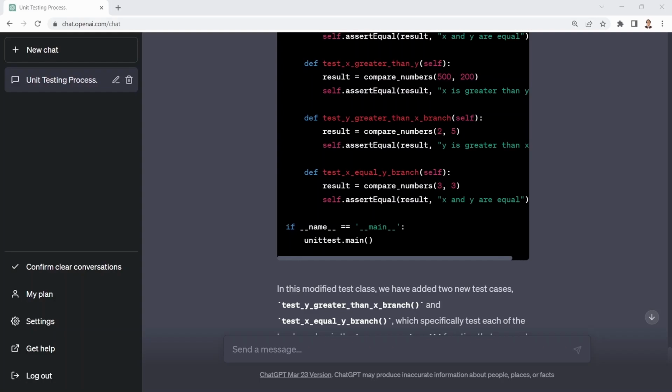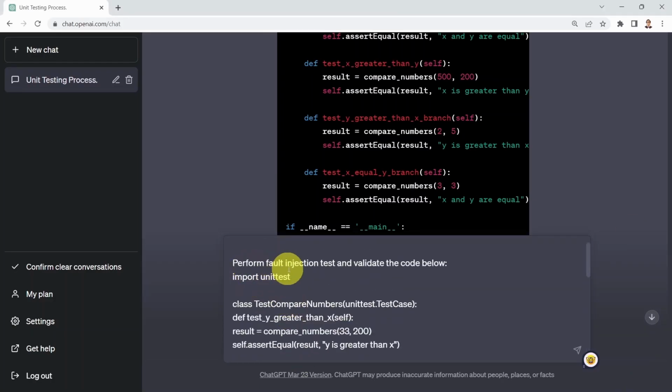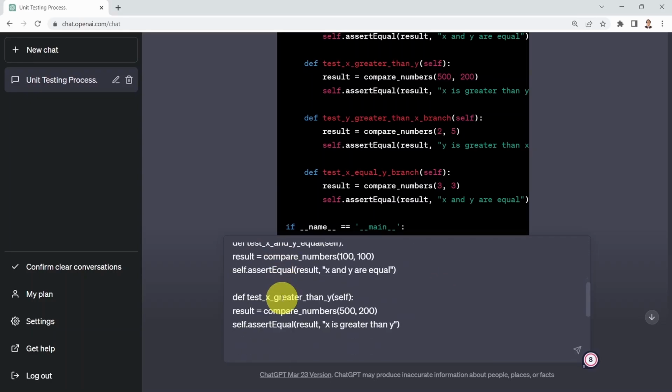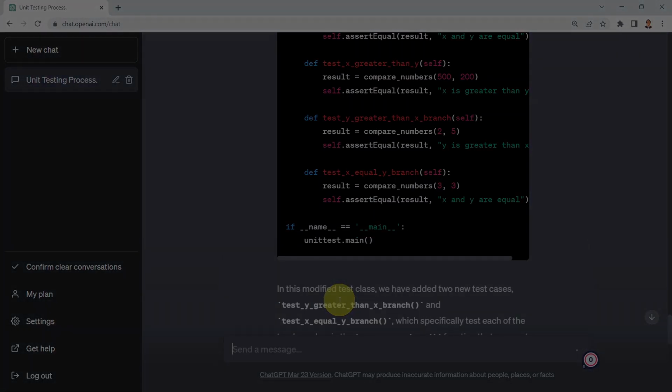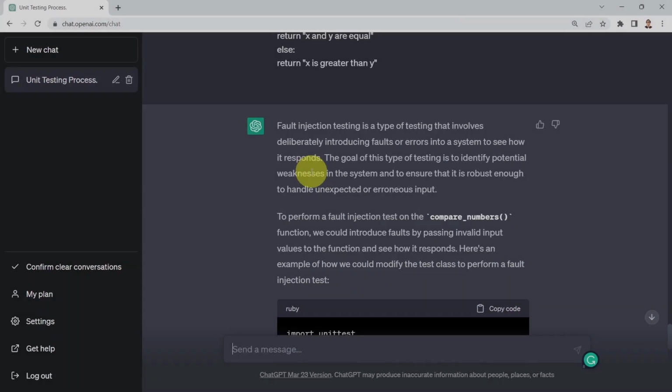Well, what I've done here is basically I said the following: perform fault injection test and validate the code below. And here I simply included the code, which is my original function, along with the unit test that I included before. So ChatGPT mentioned that fault injection testing is a type of testing that involves deliberately introducing faults or errors into the system to see how it responds.